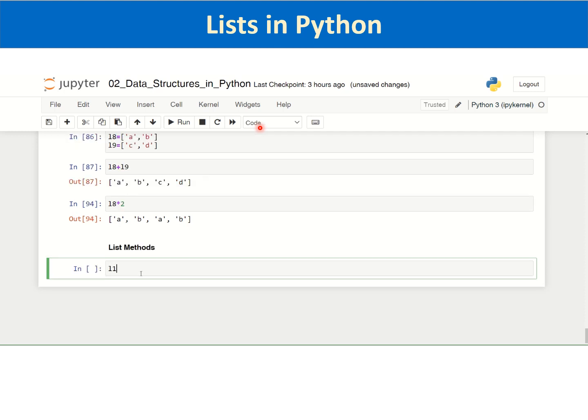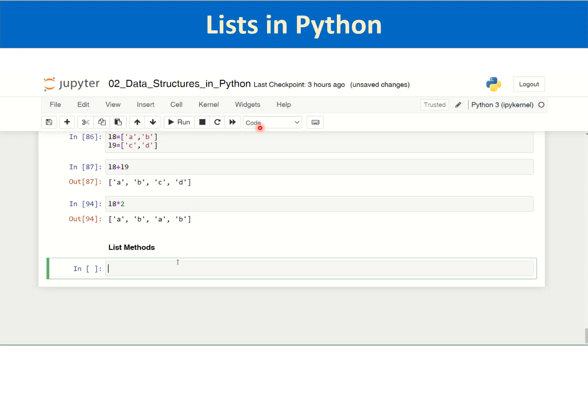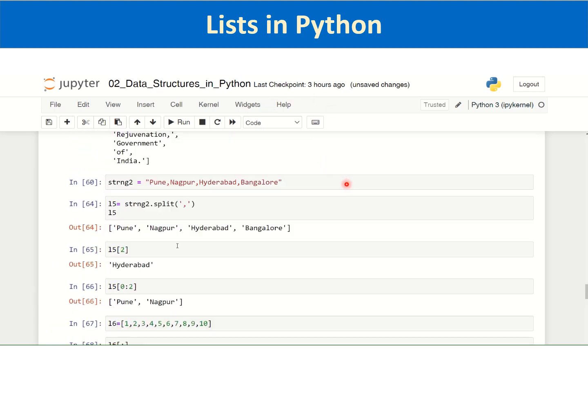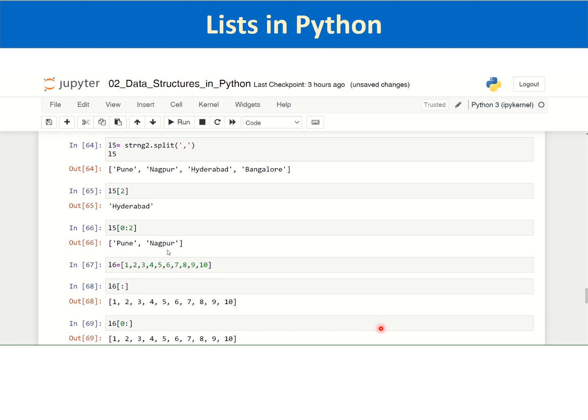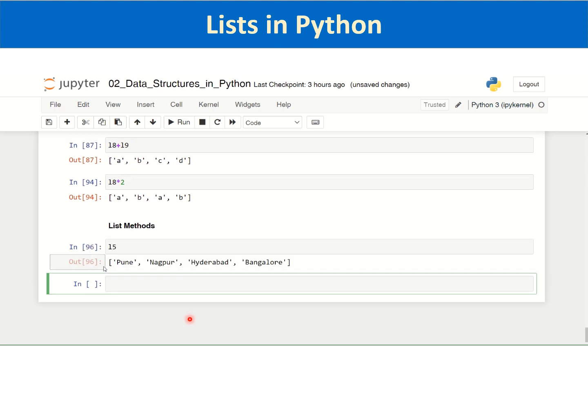Let us declare one new list, L10 equal to, say, let us make use of a list which is already there, L5. So this is a list of cities.